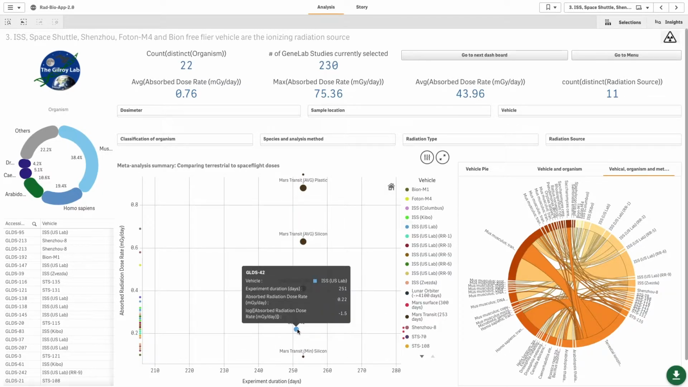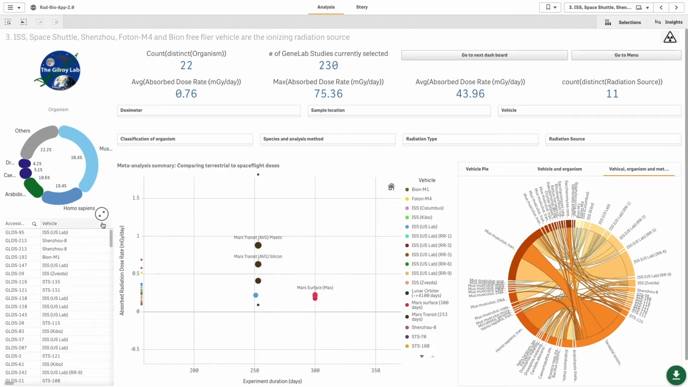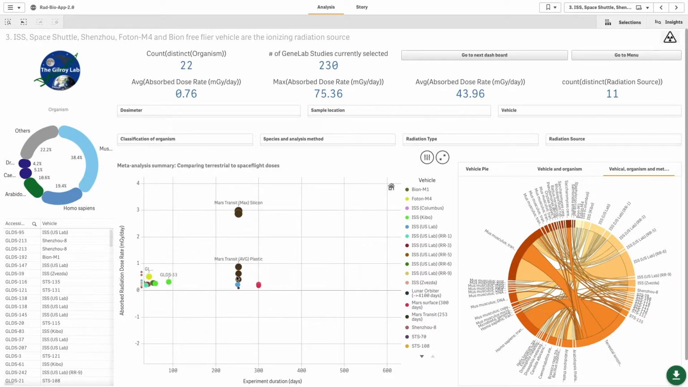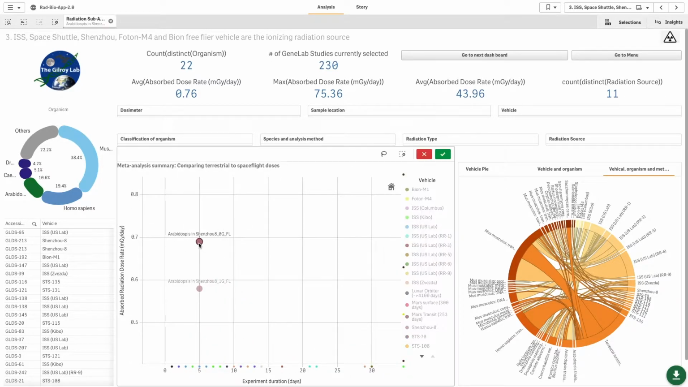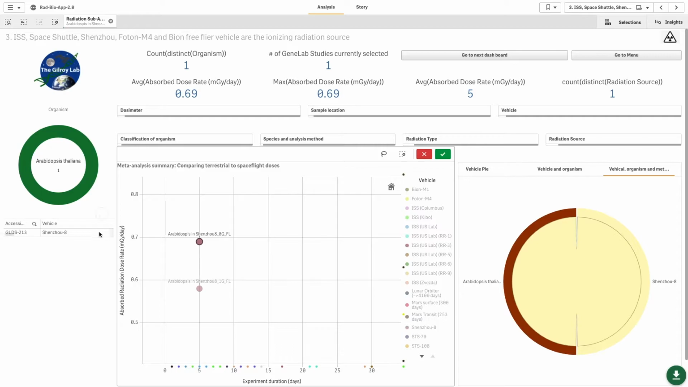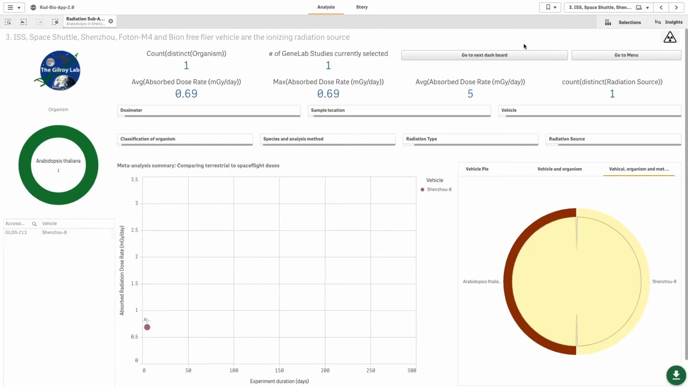You can zoom in. This study here has spent about 250 days in orbit, which, depending on when you go, is comparable to a Martian transit. But this Shenzhou Arabidopsis study is a bit of an outlier. It was a relatively short period that it was up there, but during that time it received a relatively large amount of radiation.